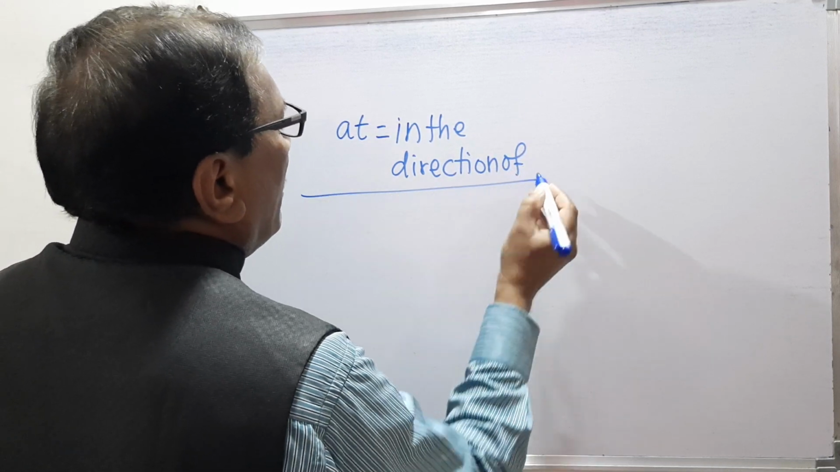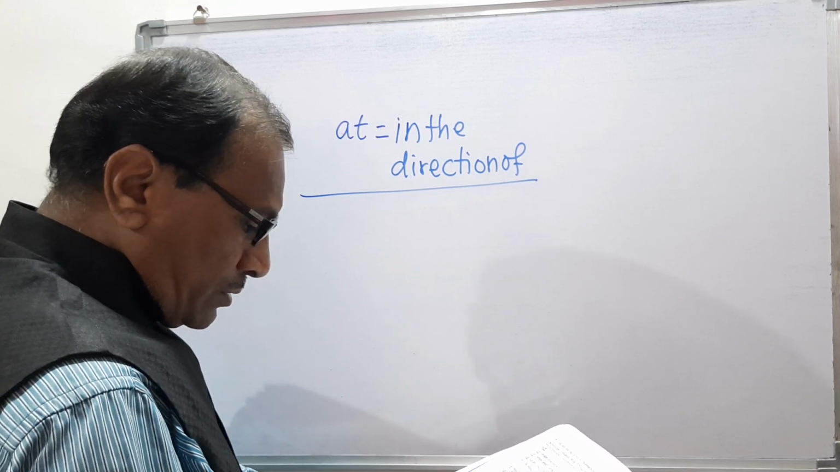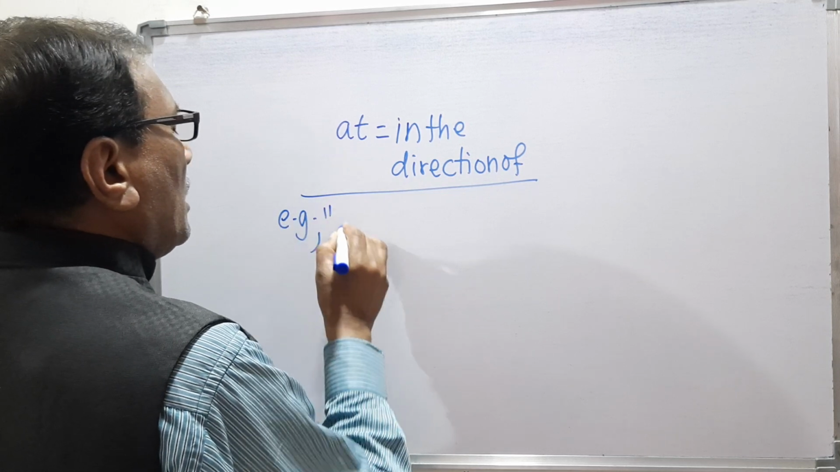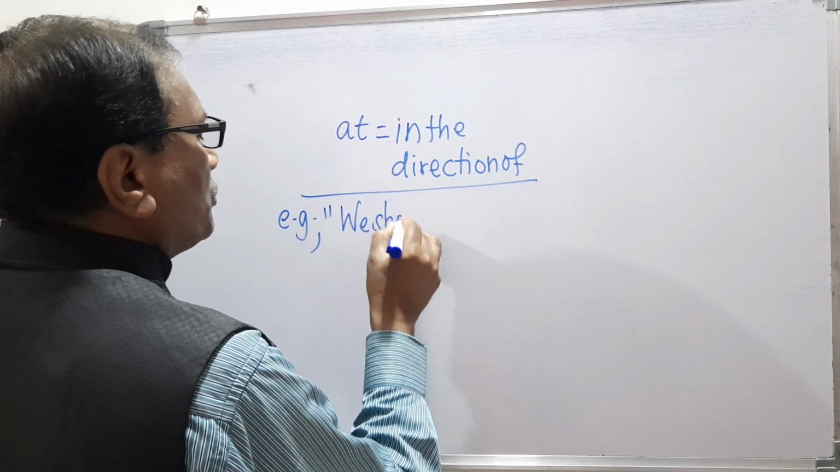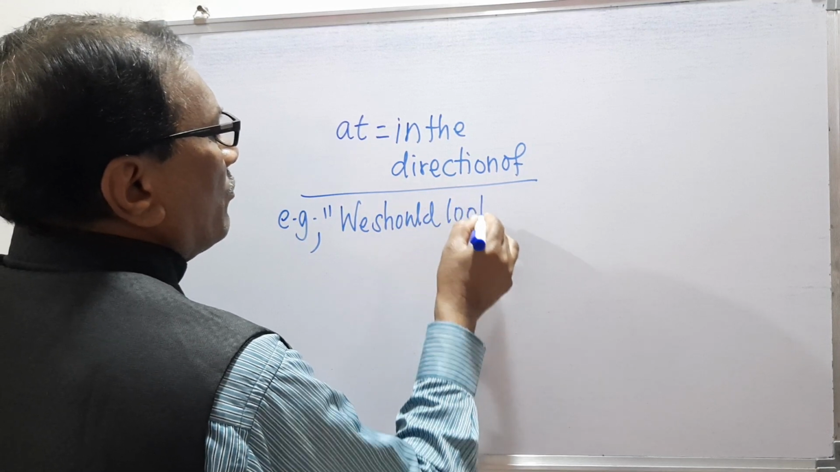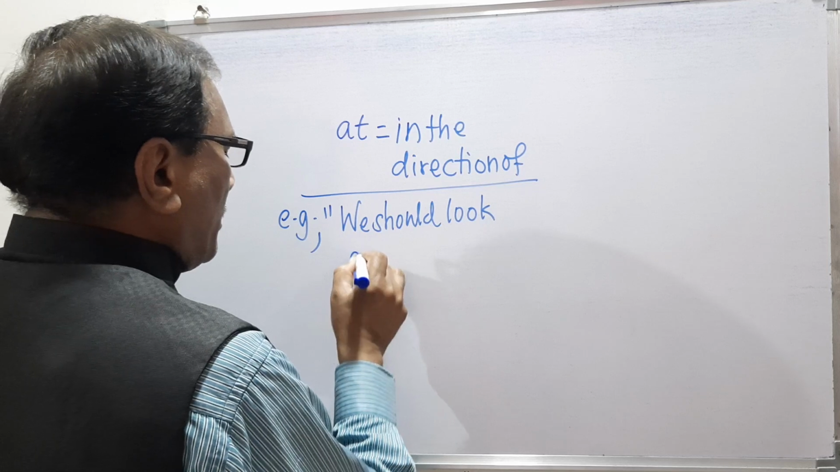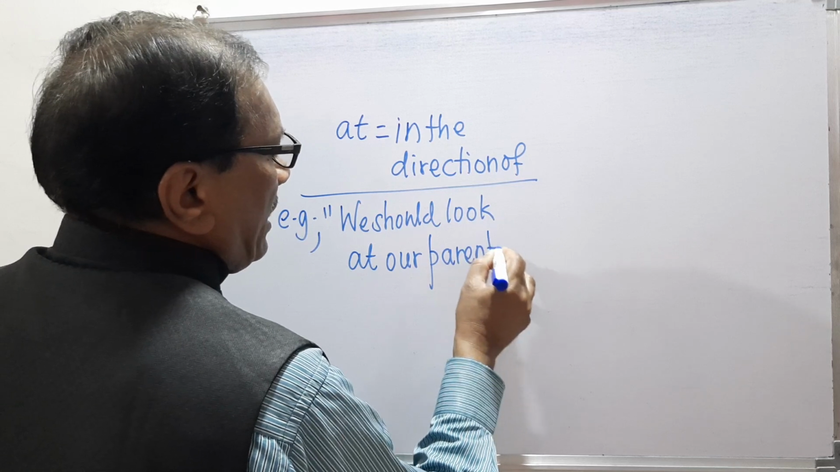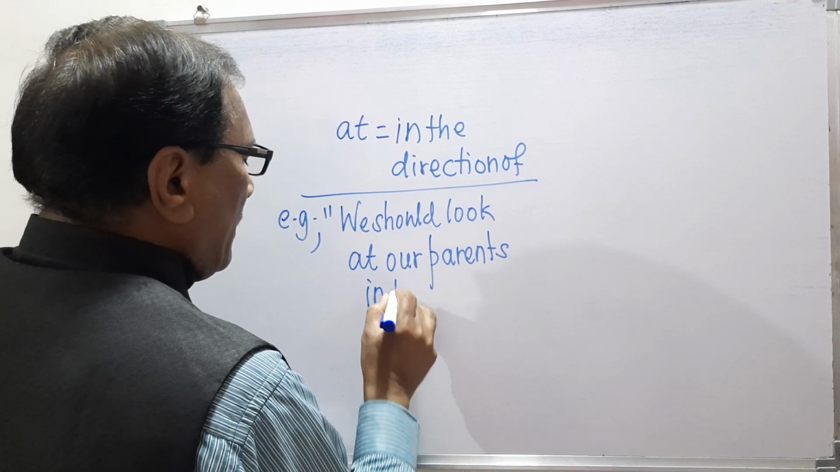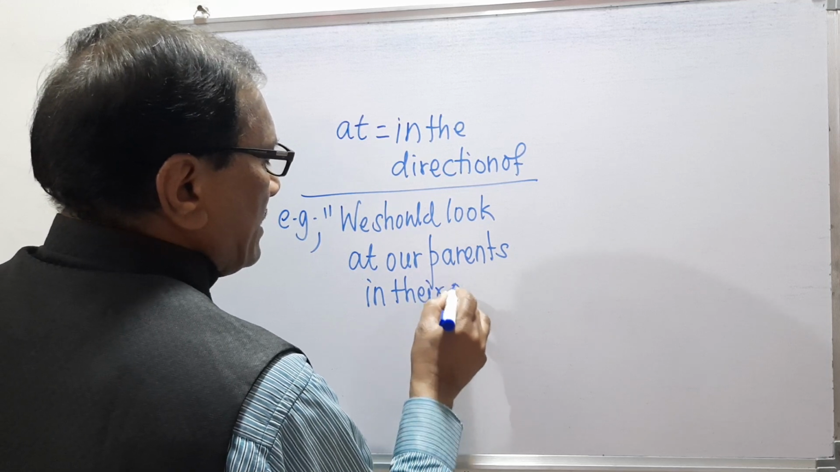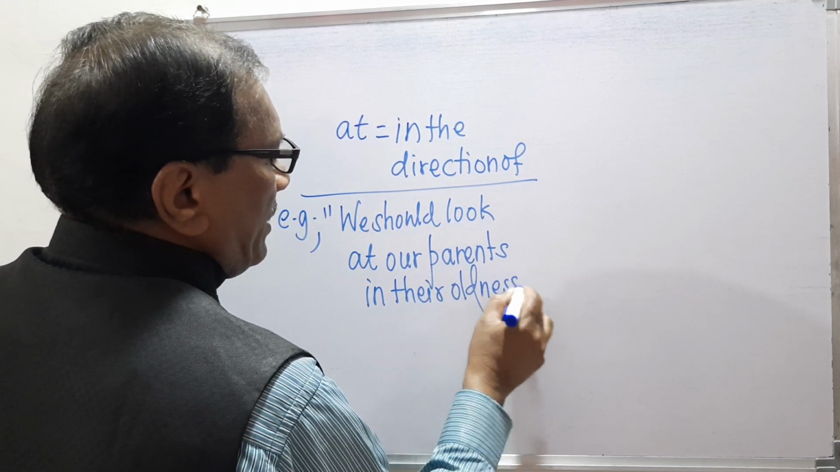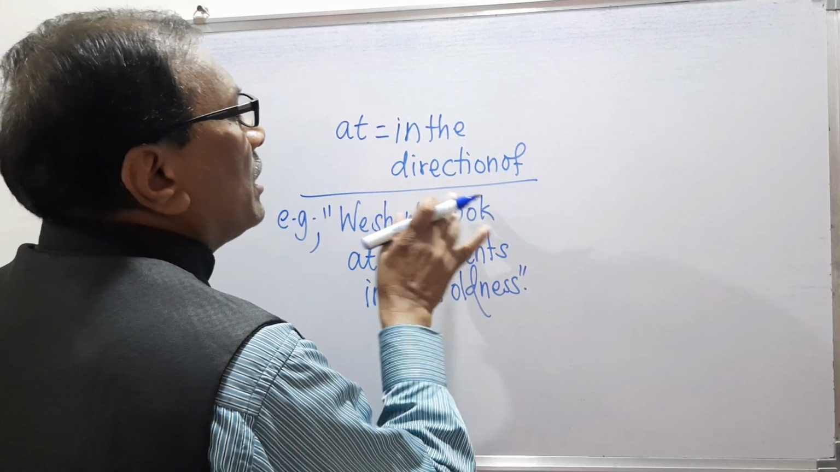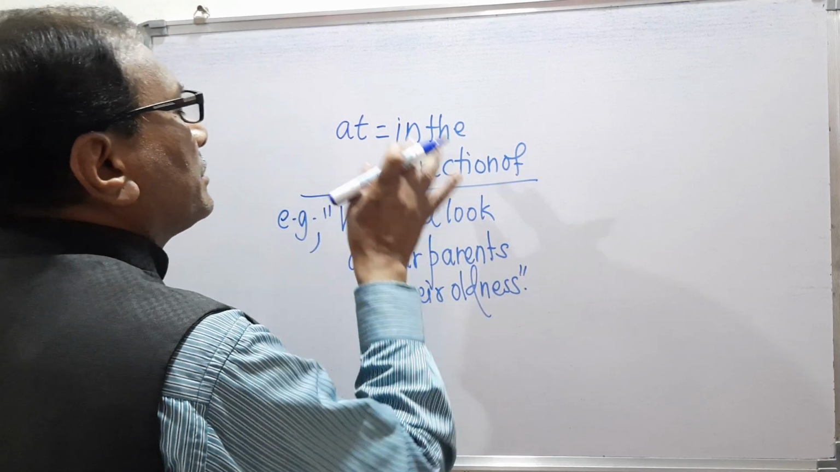So remember, in the direction of is now the meaning. So the example is we should look at our parents. We should look at our parents in their oldness. So remember here, the meaning is that at means in the direction of. At means in the direction of.